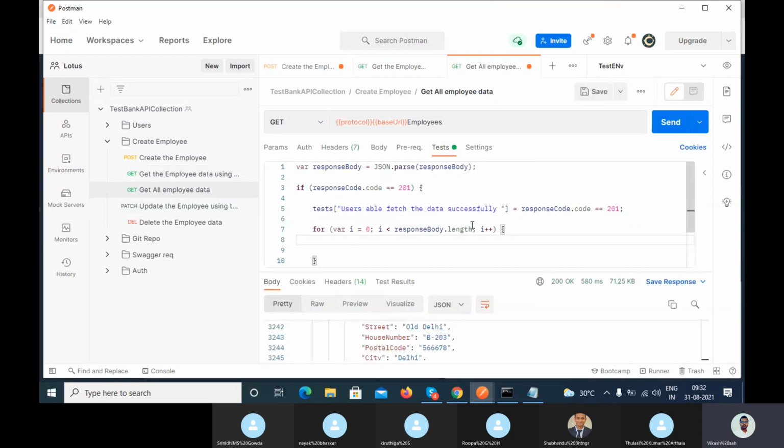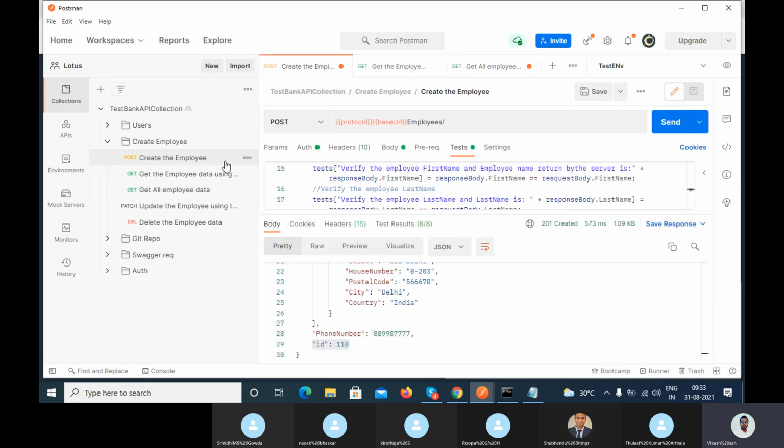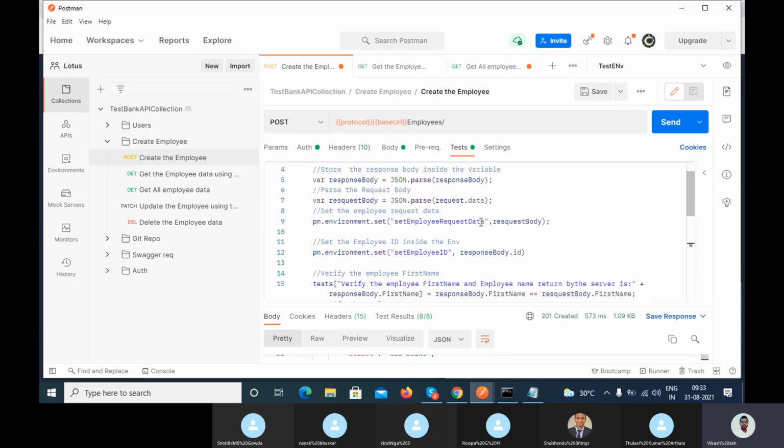So in the if condition we will verify the ID. To verify the ID, first we have to get the ID. Agree? I told you that here I have used the set method to fetch the ID.